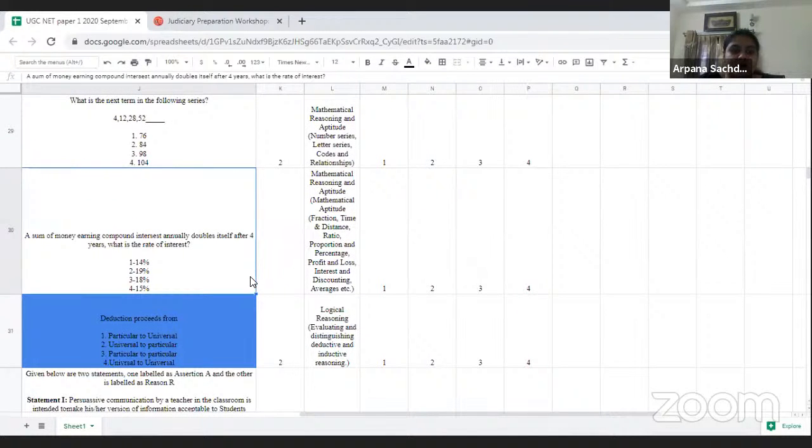Now the next is also based on mathematical reasoning, and here we have to calculate the rate of interest, and here also I will not mark it into a difficult or moderate one, but an easy one, because if you have practiced well, then you can easily answer the question.